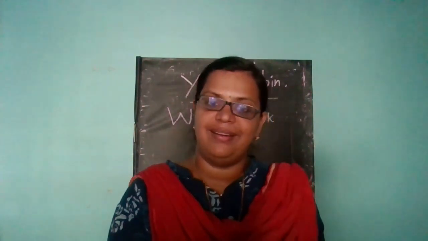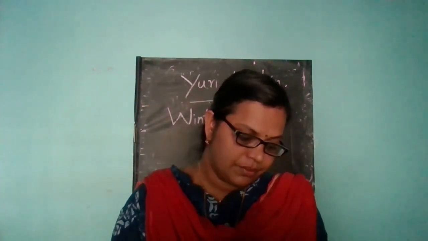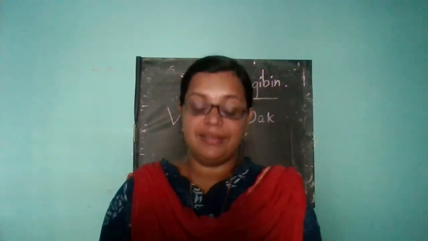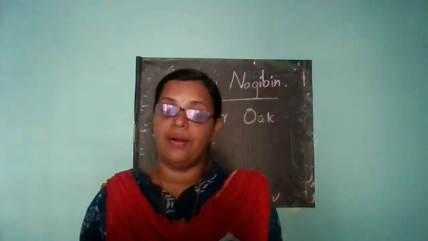Now we can mark some meanings. All of you take your textbook, page number 113. Unison, speaking together at the same time. Then hush, silence. Next word, blazing. Blazing means very bright. Then tardiness, the quality of being late or slow. Then swapped, exchanged.